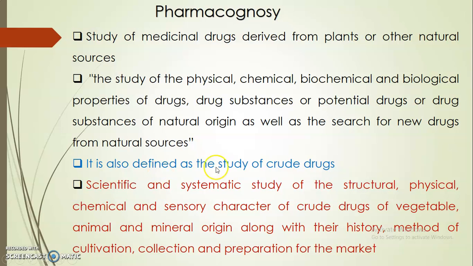It is also defined as the study of crude drugs: the scientific and systematic study of the structural, physical, chemical, and sensory character of crude drugs of vegetable, animal, and mineral origin, along with their history, method of cultivation, collection, and preparation for the market. That area is called pharmacognosy.